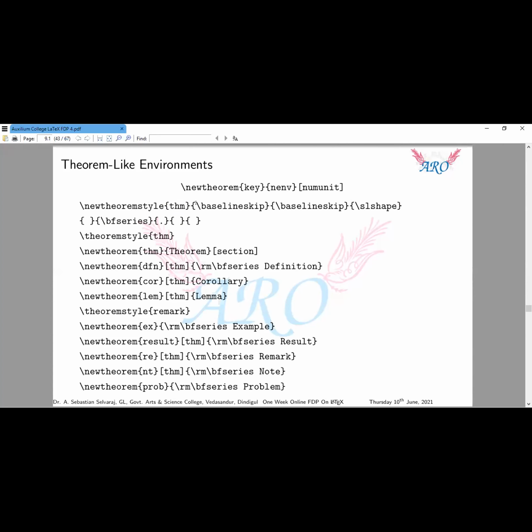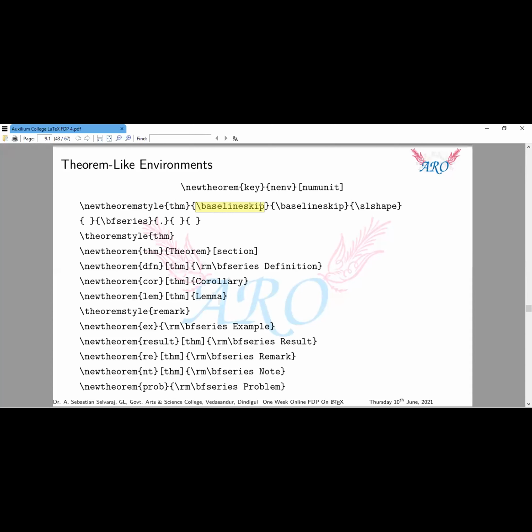The second mandatory bracket denotes the space above the theorem. Suppose I need a 0.5 centimeter gap between the normal text and the theorem. This baseline skip is your line space. LaTeX usually gives one line space.